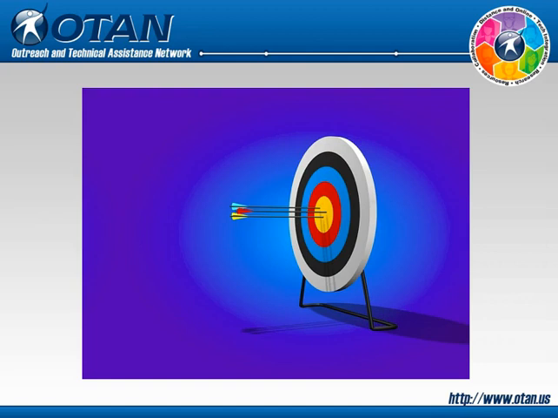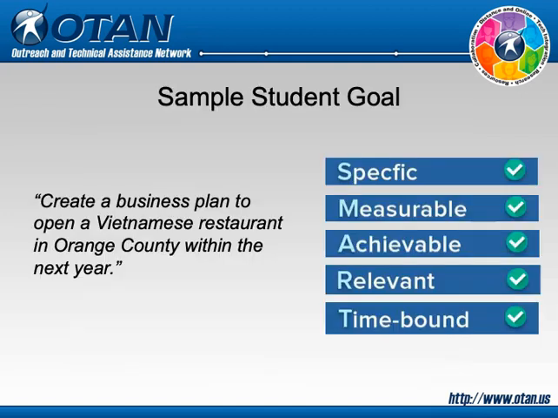Let's take what we've learned so far about the elements of a SMART goal and evaluate a couple of sample student goals. If a student's long-term goal is to start a business, a short-term goal might be "create a business plan to open a Vietnamese restaurant in Orange County within the next year."